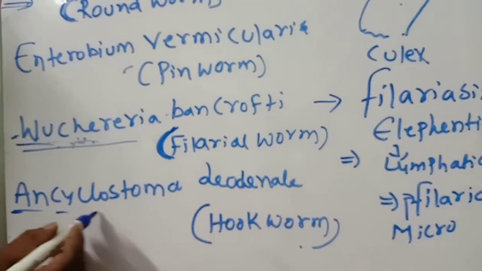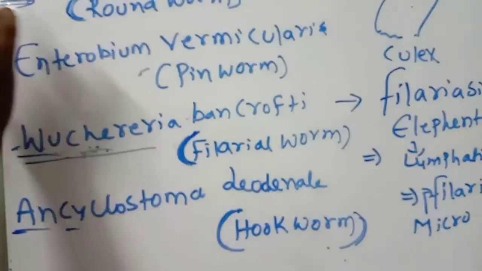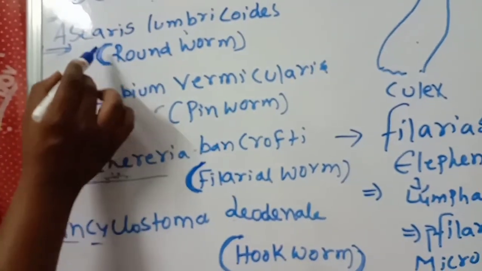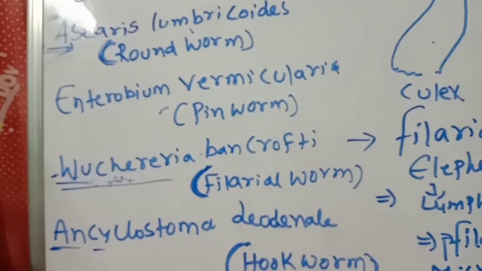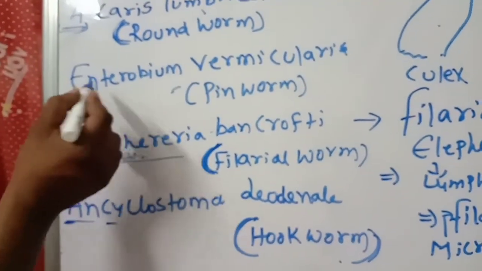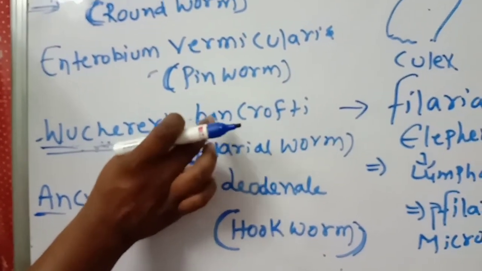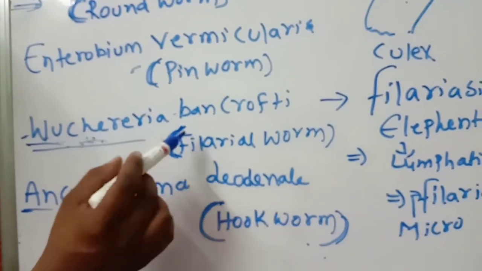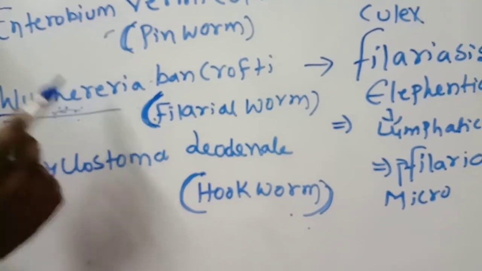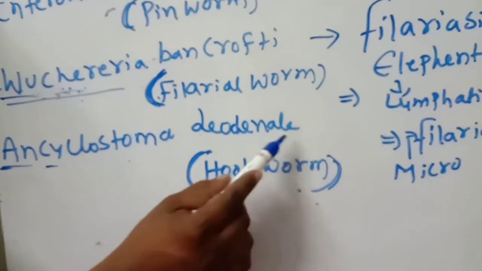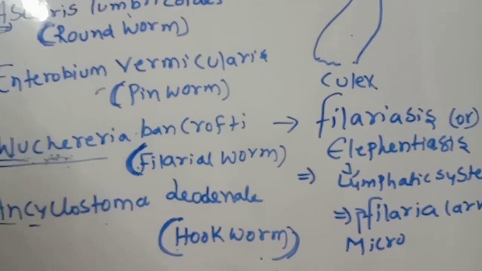The next one, Ancylostoma duodenale, causes hookworm. Okay, children. Ascaris lumbricoides, roundworm: when you eat uncooked meat, it is very dangerous and enters the digestive system. Enterobius vermicularis, pinworms. Wuchereria bancrofti causes filariasis, with swelling legs and swelling hands, spread by Culex mosquitoes. Ancylostoma duodenale, hookworms. These are all examples of Aschelminthes.